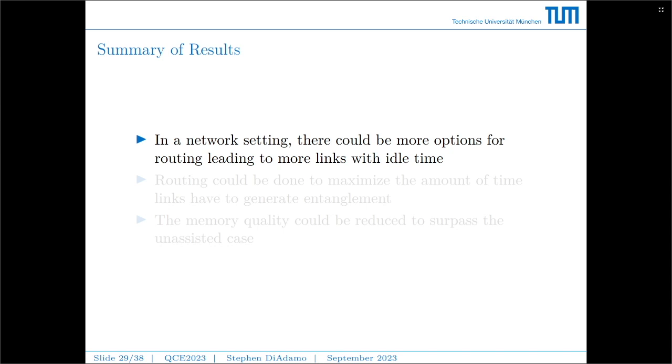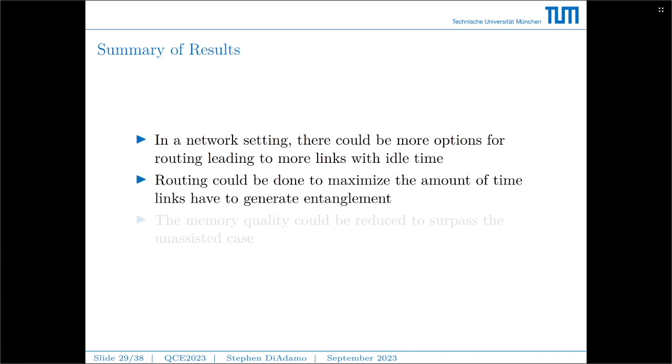So to summarize these results, we can see that in a network setting, there could be more options for routing, meaning there are multiple paths to the same destination from a single source. And what that means is there could be more links with more idle time, leading to more chances to generate more entanglement. By using different routing practices, we can think about using a route that will maximize the amount of time links have to generate entanglement, and at the same time use the routes that have the most established entanglement, making use of the entanglement-assisted rates as often as possible.